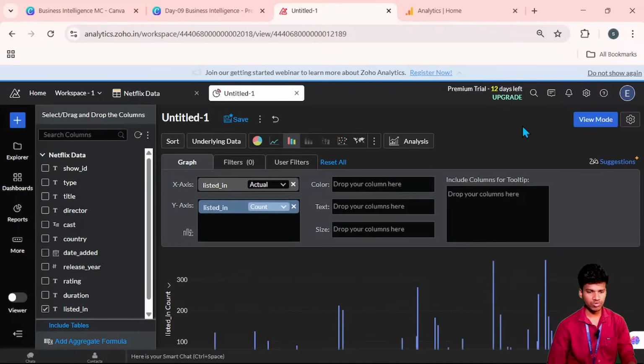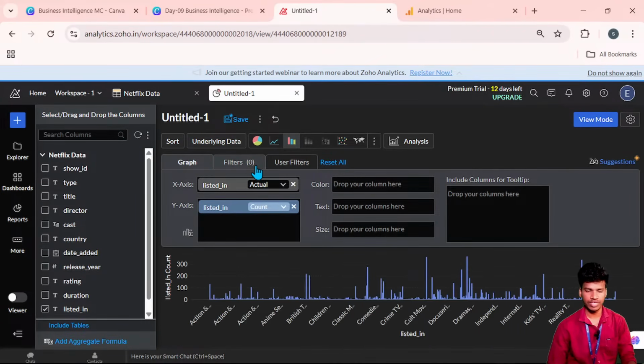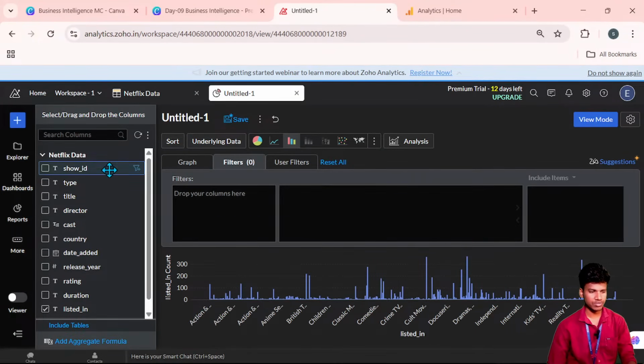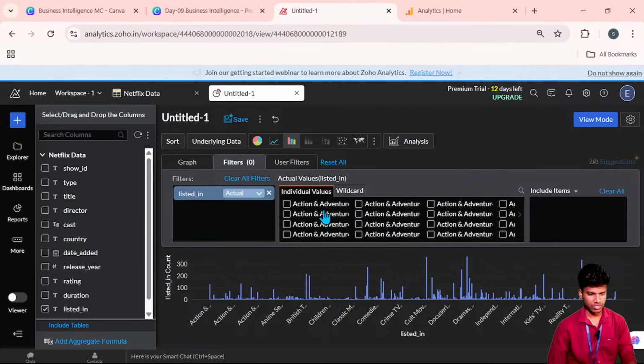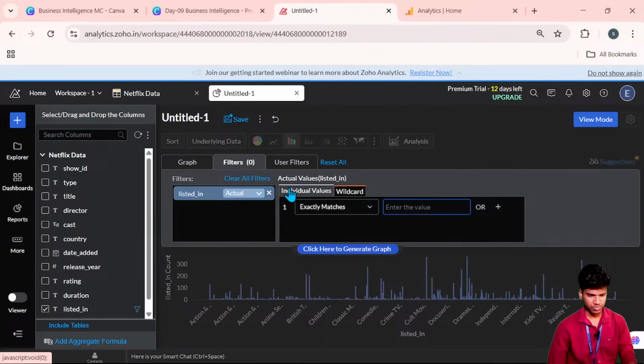So once again we are going to select only some genres. We can visualize that. We don't need every detail, right? Okay, where is that? Yeah, listed in. So now I selected, okay, search with action.